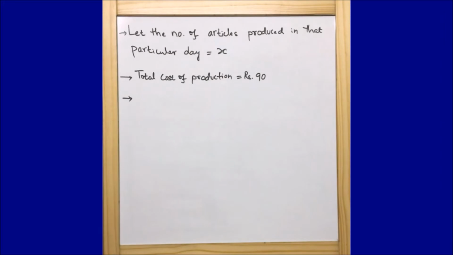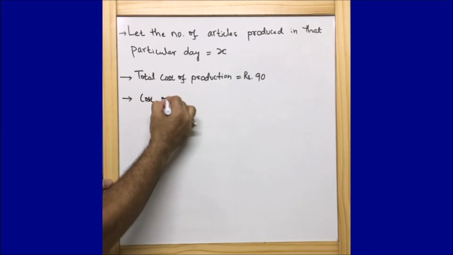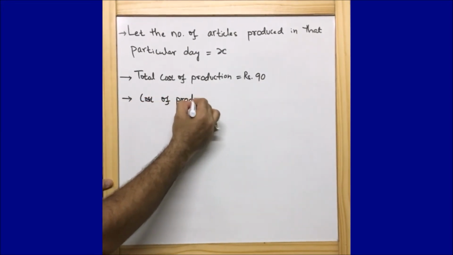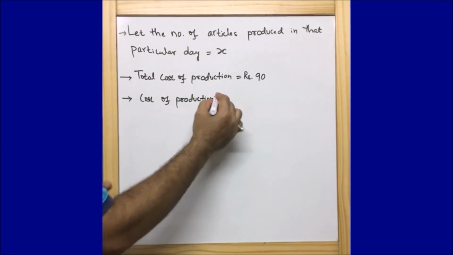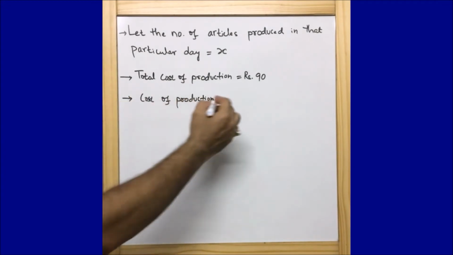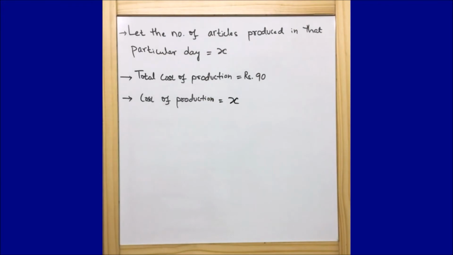So we can write cost of production of each article, because it is given as the cost. So we can write the cost of production on that particular day is 3 more than twice the number of articles.